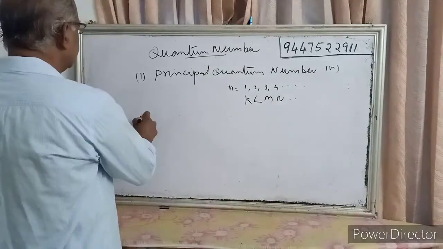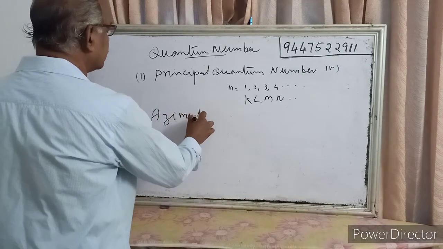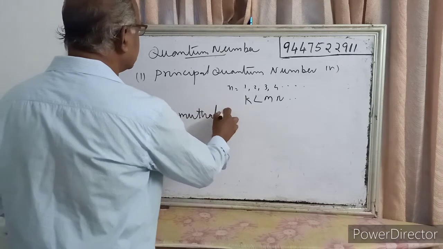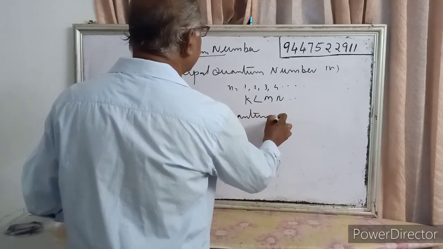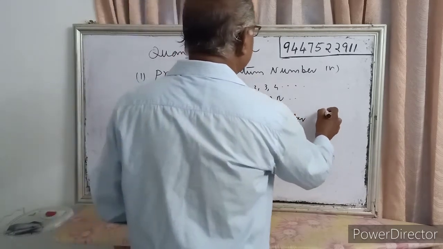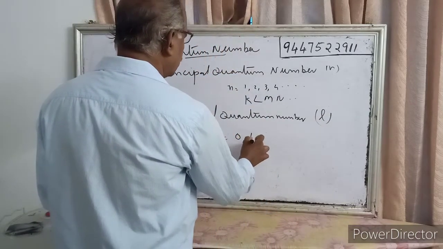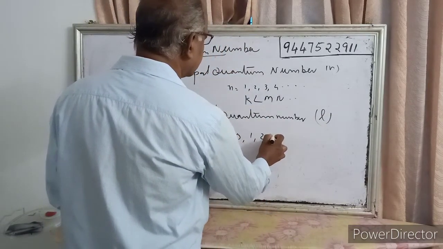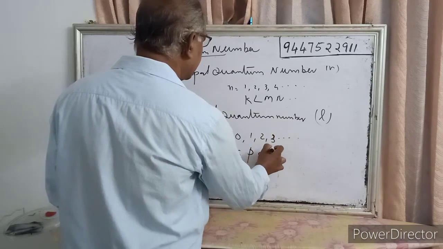Second is azimuthal quantum number, represented by l. So l is equal to 0, 1, 2, 3, etc., for s, p, d and f.